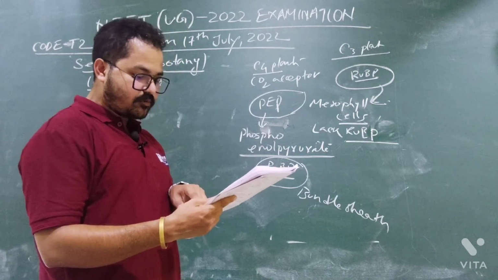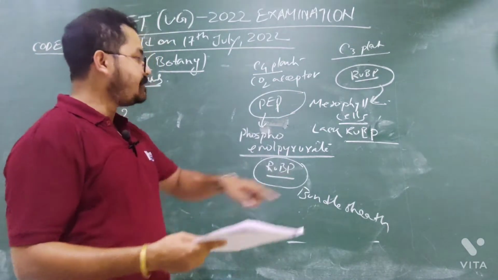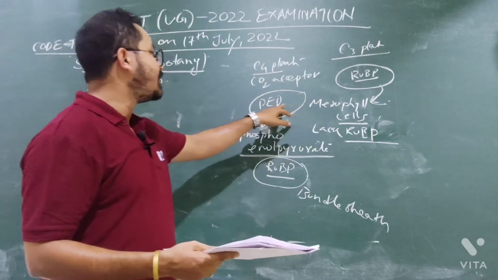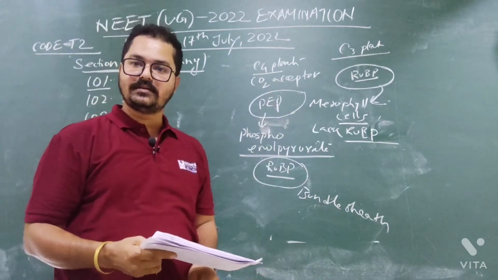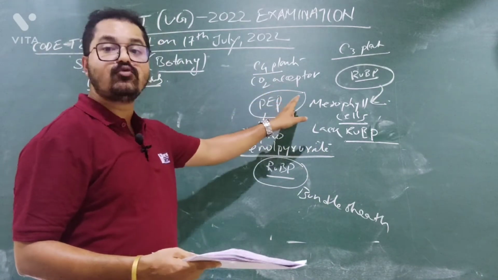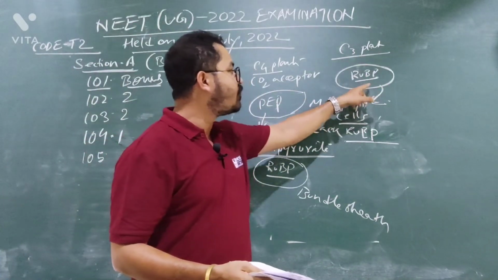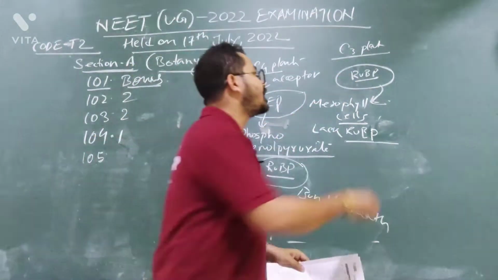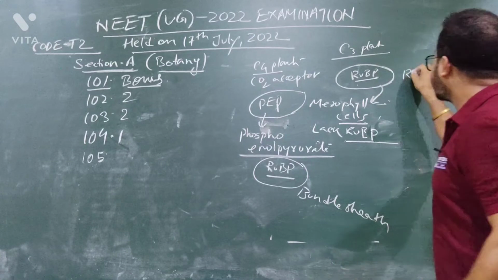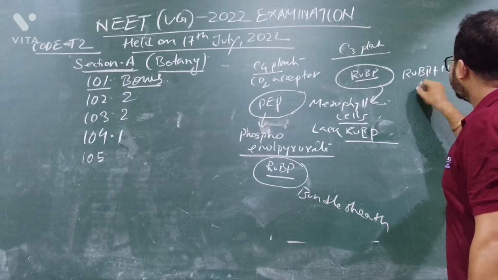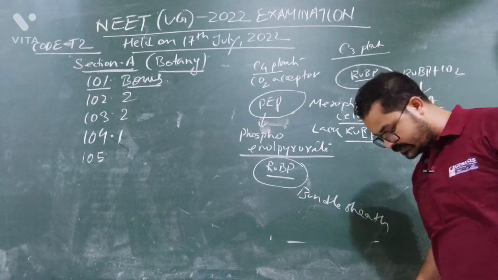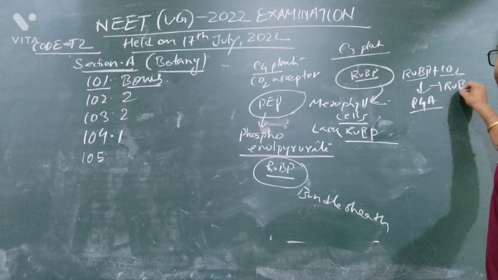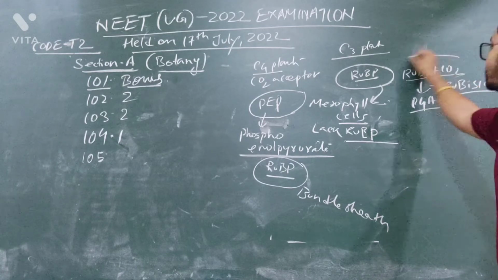Statement 2: mesophyll cells of C4 plants lack Rubisco enzyme. Absolutely correct. In C3 plants, of course, the mesophyll cell has Rubisco. Rubisco will fix carbon dioxide and convert it into PGA, phosphoglyceric acid. To convert carbon dioxide into PGA, we need one enzyme, which is known as Rubisco. In C3 plants, this happens.